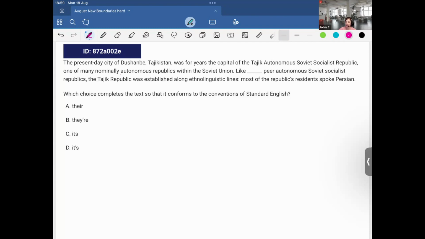Okay, so what's the subject here in the passage? It's the Tajik Republic, and that is singular, and it must be its. And friendly reminder, this would be it is, doesn't make sense. This would be they are, the contraction, and that would be for plural. Okay, so it must agree with the singular subject, the Tajik Republic. Amazing, continuing.